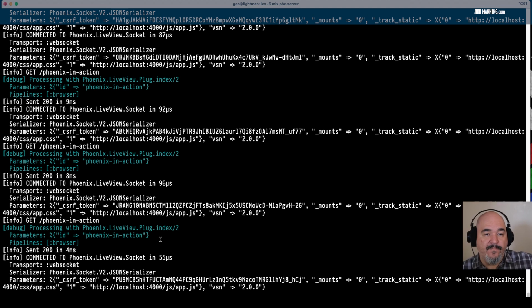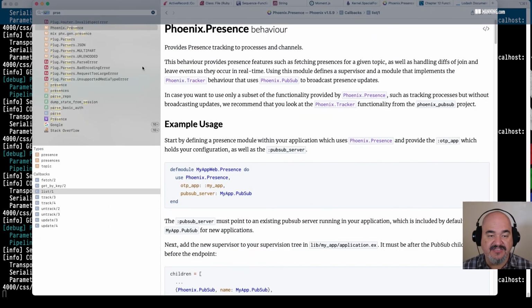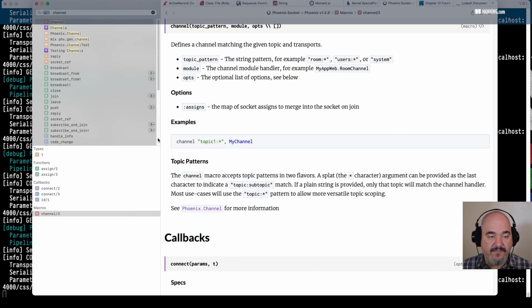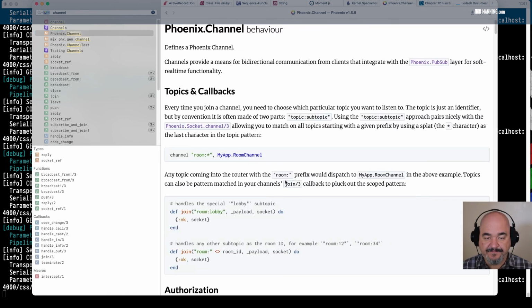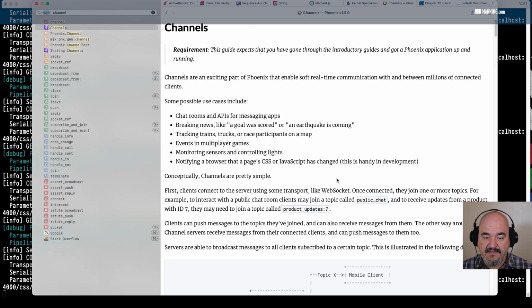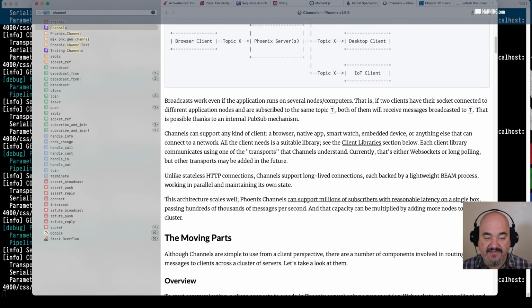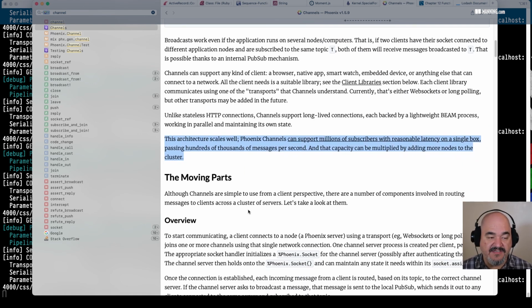One of the things that Phoenix brags about is that it can handle so many simultaneous connections at one time. So if we go to, I think it's in channels, it talks about the capabilities. Phoenix channels. Let's try the guide for channels. Yeah, this just talks about how channels work and some information about it. But this, I love this paragraph. This architecture scales well. Phoenix channels can support millions of subscribers with reasonable latency on a single box, passing hundreds of thousands of messages per second. And that capacity can be multiplied by adding more nodes to the cluster.